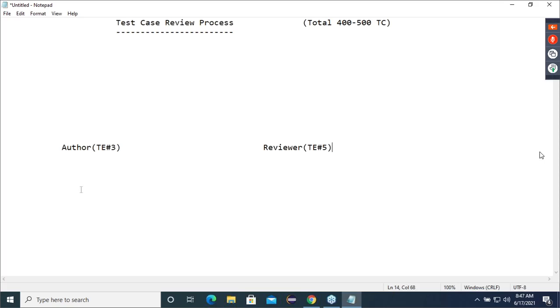Observe. So author is also a test engineer, reviewer is also a test engineer. Now, can I say every author is a reviewer and every reviewer is an author? Right or wrong?